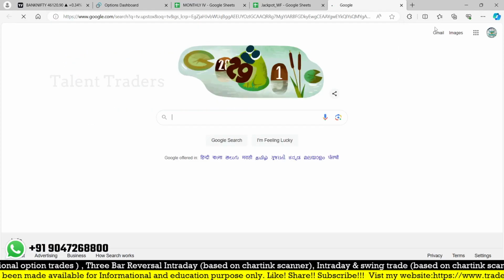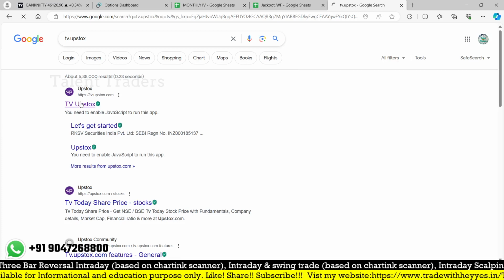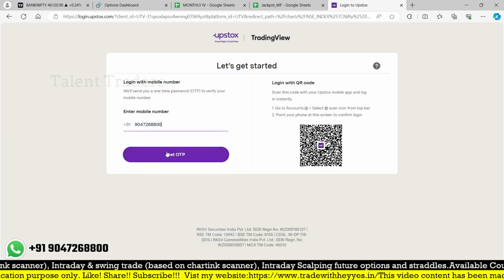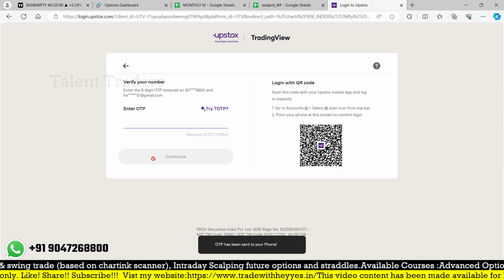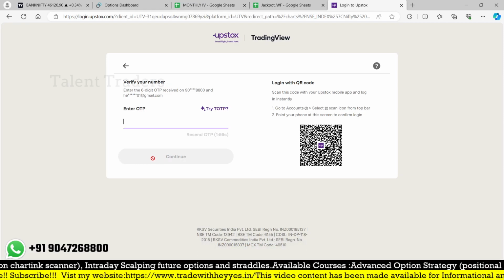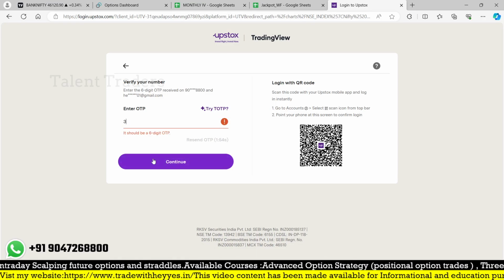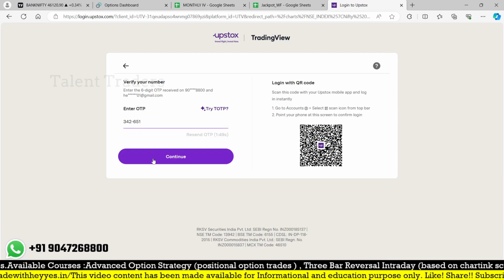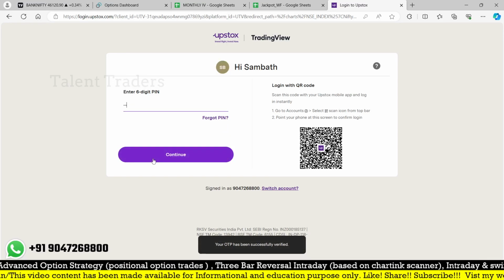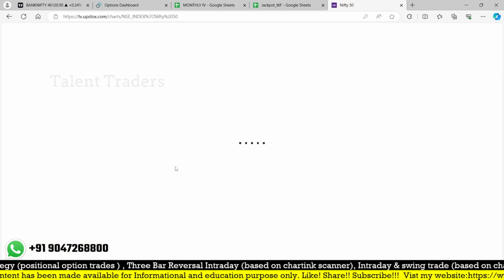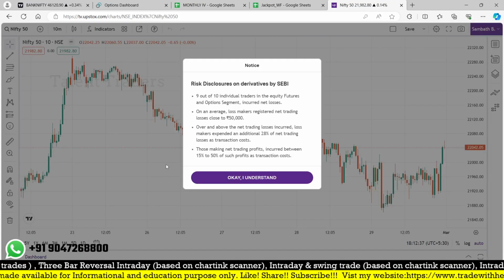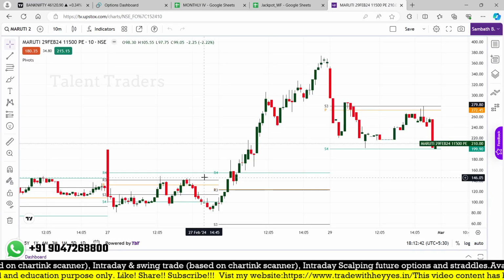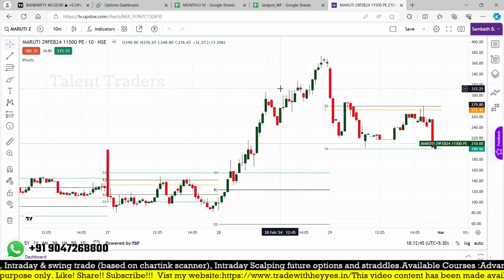So let me check how it happened, whether it is giving you the opportunity, whether it is liquid or not. You know well in our strategy, we simply avoid the illiquid stocks even though they give some good opportunity. That filters out stocks, leaving at least 5 to 10 maximum, which is good enough to make a positional trade. Based on the monthly concept, we have to plan to find 2 to 3 entries in a month. That is good enough. That is the logic which we have created in our course.